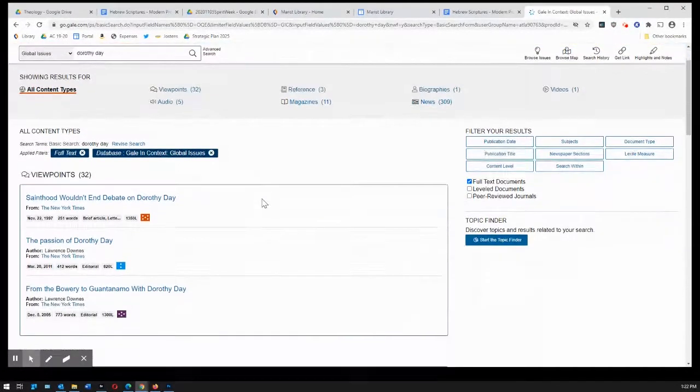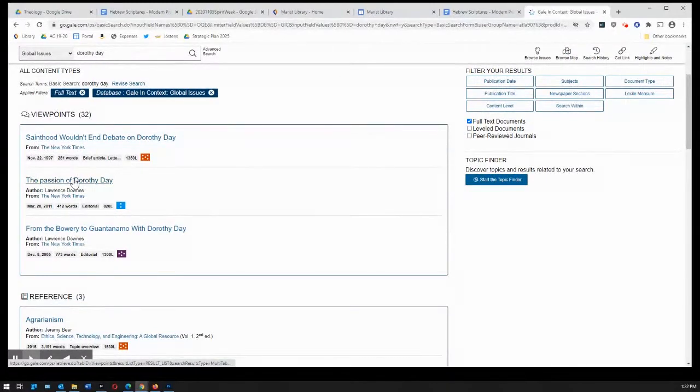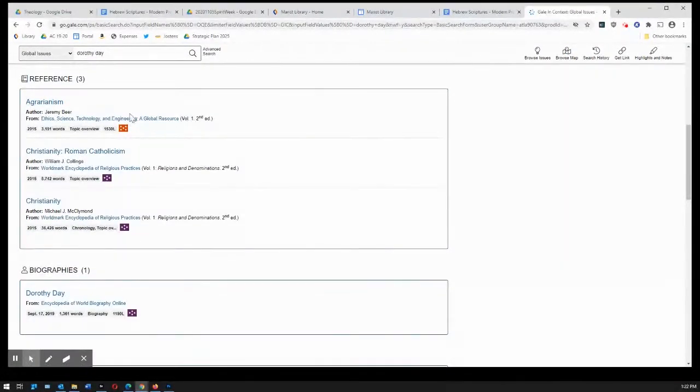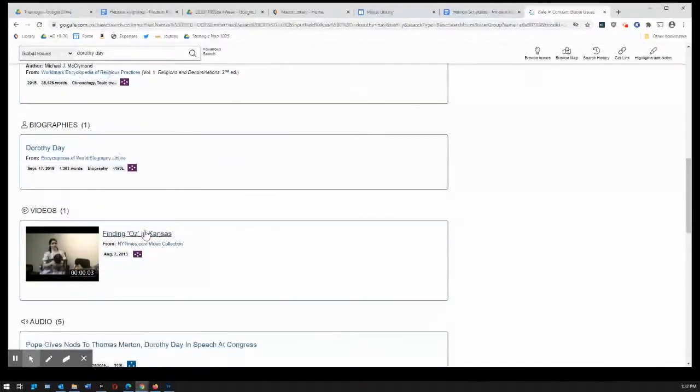You'll be finding viewpoints articles, which are kind of opinion pieces, but often will give you facts and figures. There's a reference section which sometimes will overlap with the ebooks that we just looked at. And here you can see that we're getting different ebooks than the first ones that we looked at. There's a biography section that won't have everybody in it, but if you can get one of these, it's an excellent way to get some biographical information.